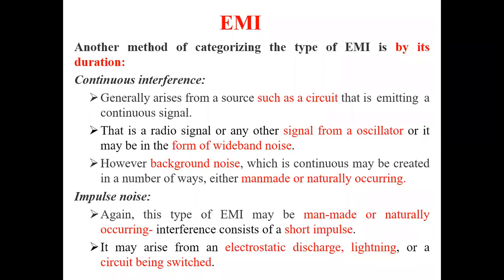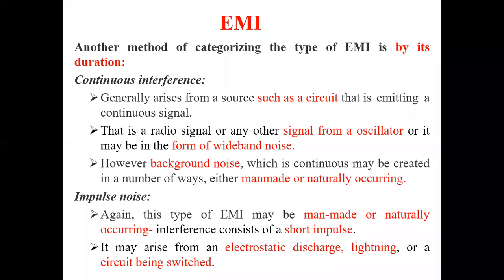It is discharged immediately, and when a circuit is being switched on, when you switch on any switch, what will happen? There will be a spark. Immediately there will be a blink. So that also refers to nothing but impulse noise. So it is characterized by its duration, that is continuous interference and impulse interference.